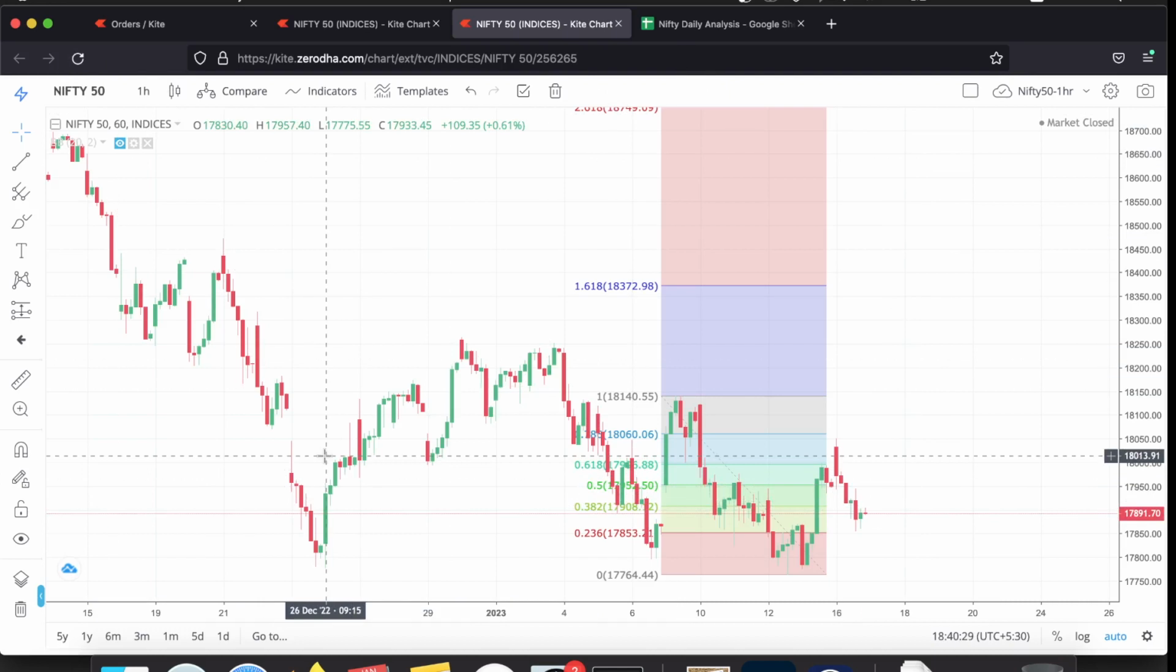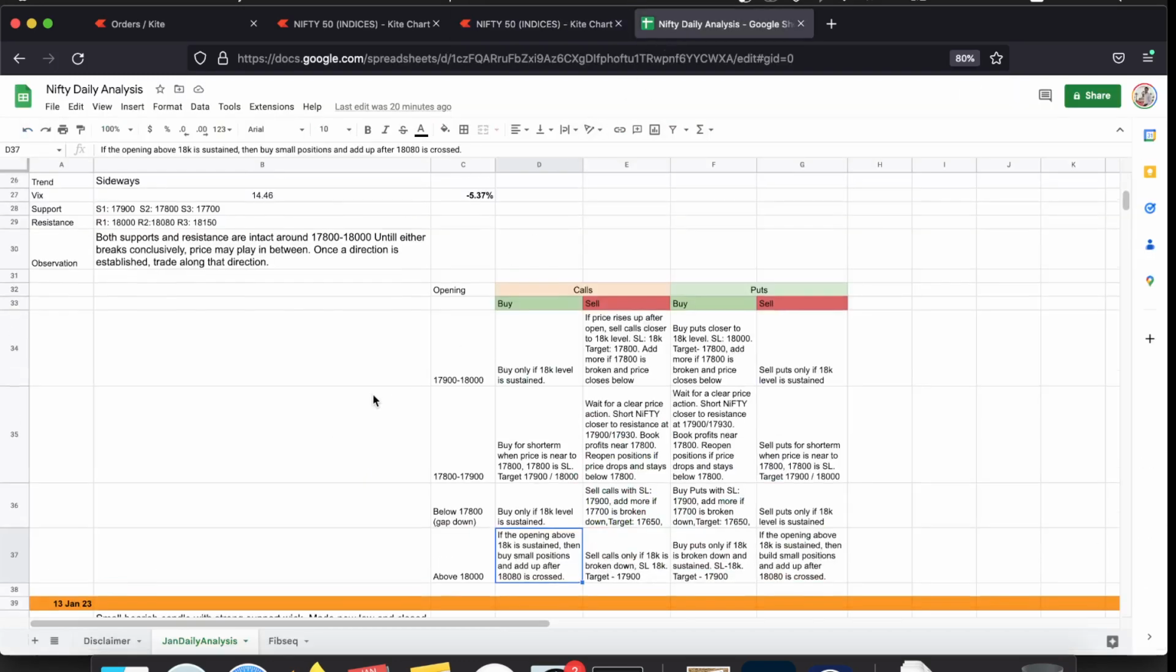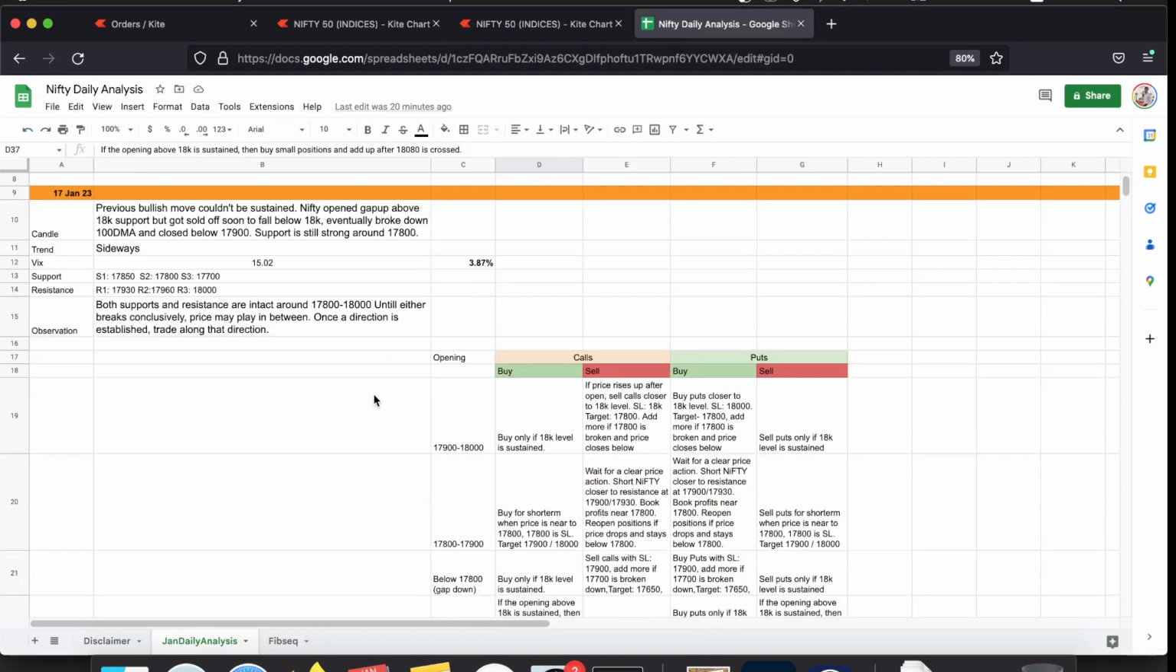Given that we have analyzed the price action, trend lines, support, resistance, and Fibonacci series, let us draw our conclusions. The candle has invalidated the previous bullish move. Even though Nifty opened gap up, it could not sustain the gains. It got sold off and closed below 17,900. That doesn't mean that the supports have gone away. Supports are still there, and they are strong as well. So overall, the trend is sideways as of now.